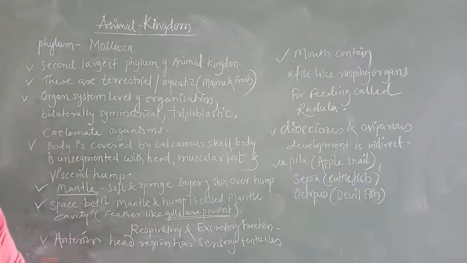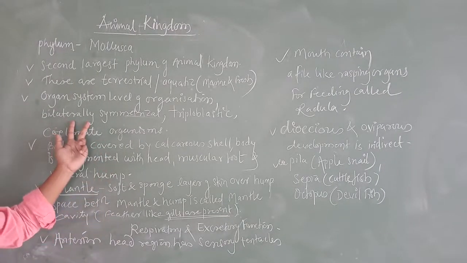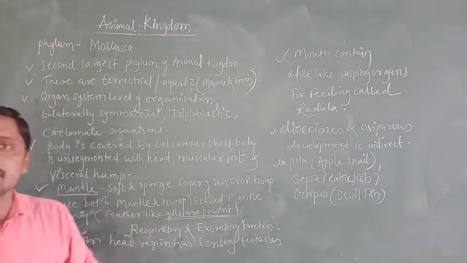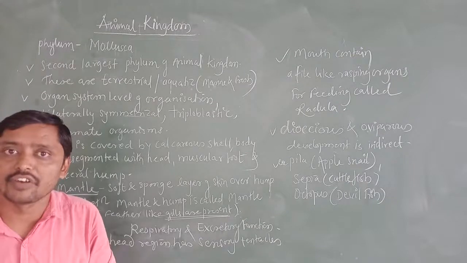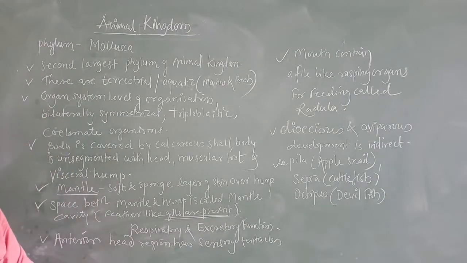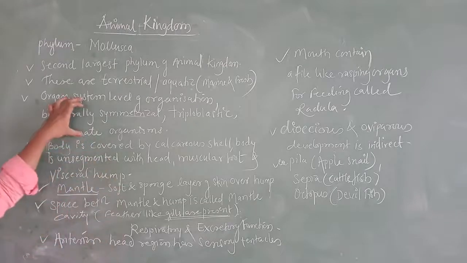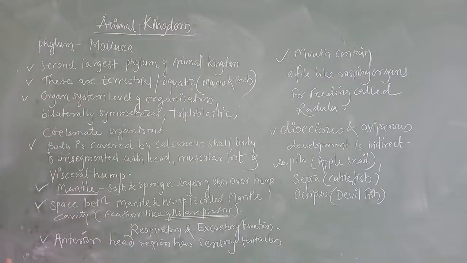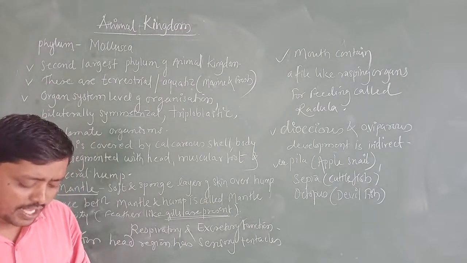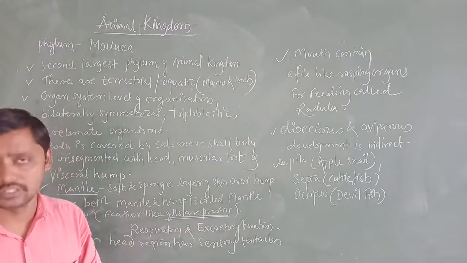That time it is going to give two equal halves. That is what we are going to call bilateral symmetry. Organ system level of organization, in the sense the different organs we are going to find which are going to perform a particular function. These are all definitions you all know, and this is the general common character we are going to find in Annelida, in Arthropoda, in Mollusca, and further also you can learn.